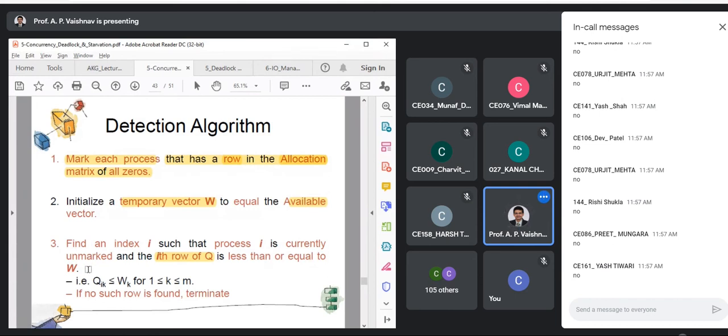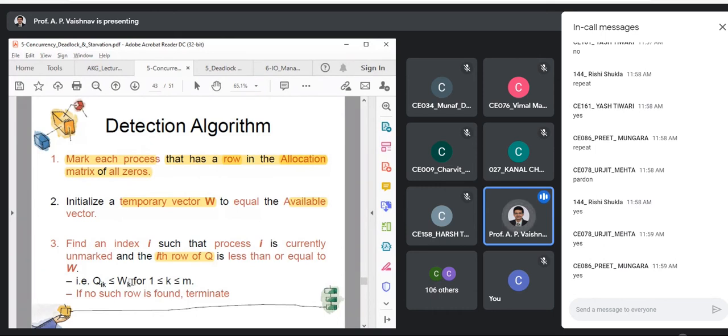What does that mean? What will the ith row define? Request. What this means is request of that process can be fulfilled with current available resources. Are you getting this? Right? Yes, surely I'll repeat. Request of current process, which I'm looking at, can be fulfilled with currently available resources, right? If request can be fulfilled, can I imagine that that process can be completed? Yes, Rishi and Urjit, right? So that's what we go with.